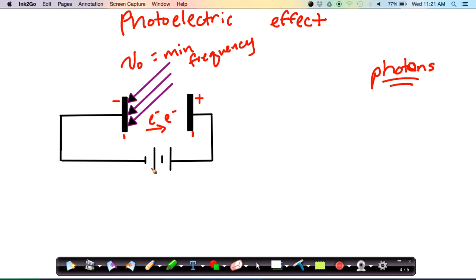But this doesn't happen. Instead, as we increase the intensity of the incident light, we get more electrons ejected, but they all have the same kinetic energy. So what the result shows us is that the energy of the emitted electron depends on the frequency of the light and not its intensity, and that is not consistent with wave theory.